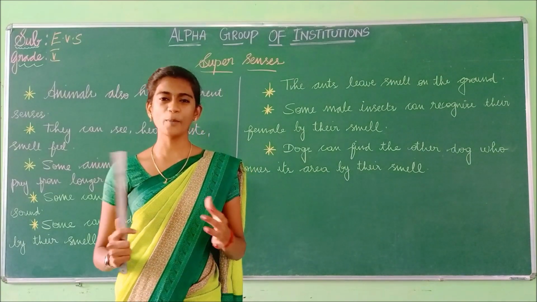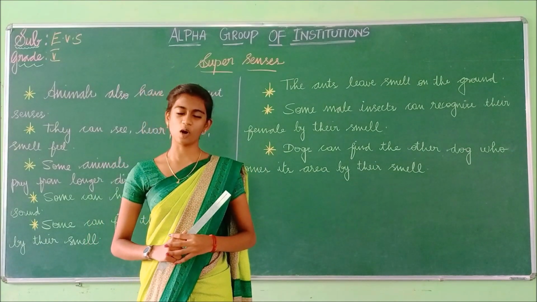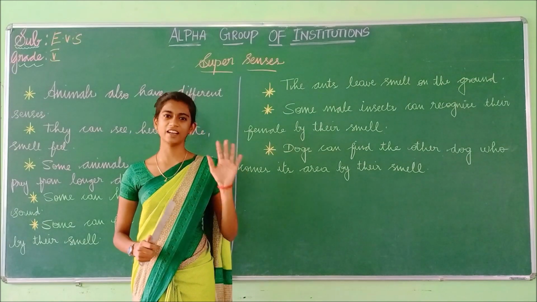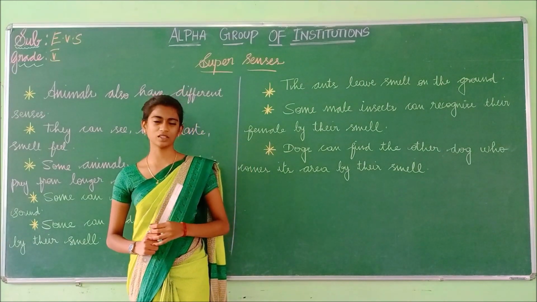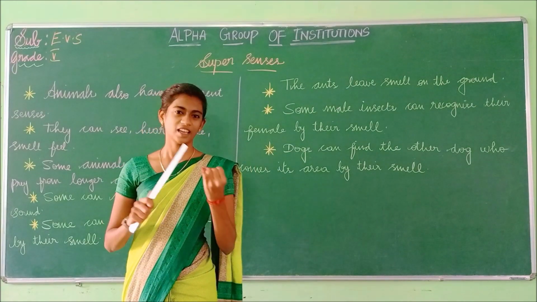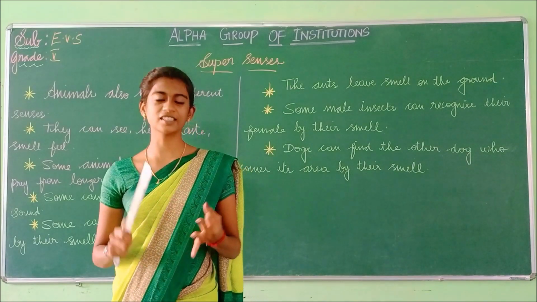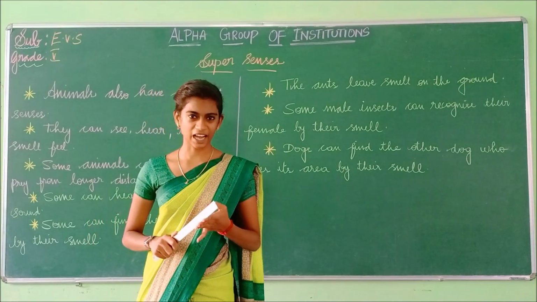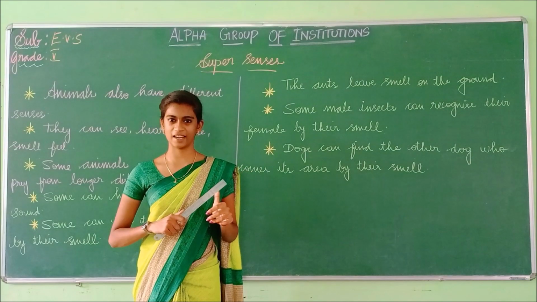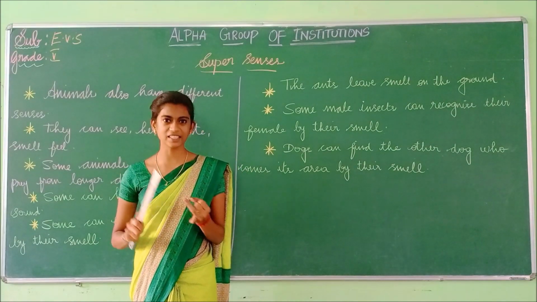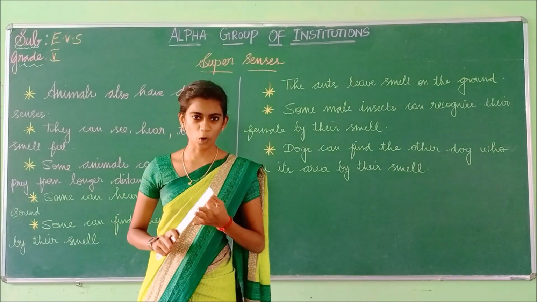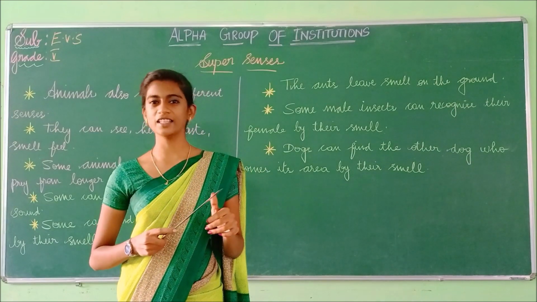How many senses are there? You all know. Yes, there are 5 senses. What are those 5 senses? Eyes, ears, nose, tongue and skin. I'll repeat it: eyes, ears, nose, tongue and skin.